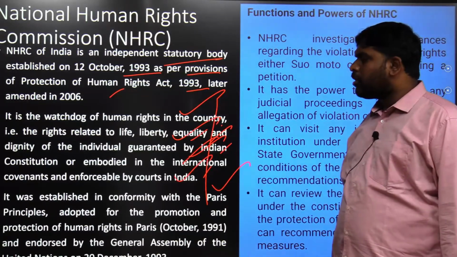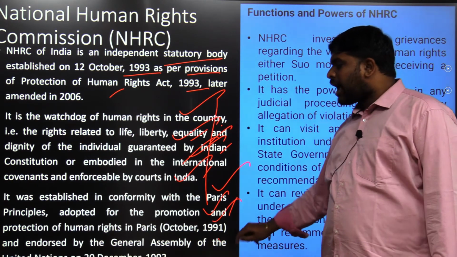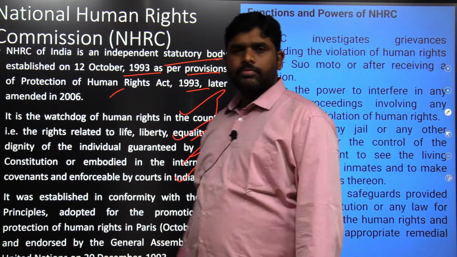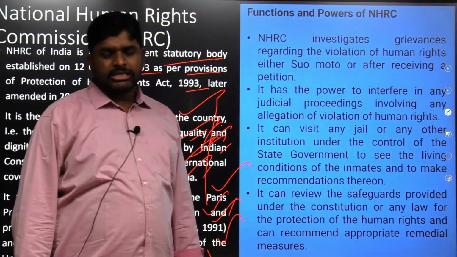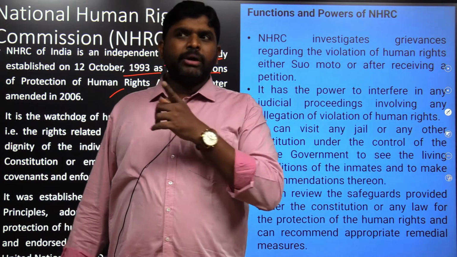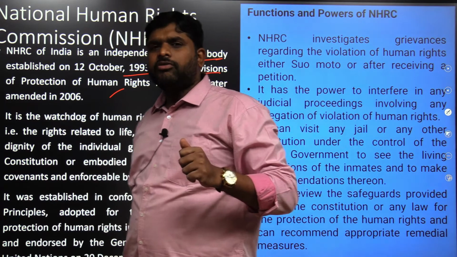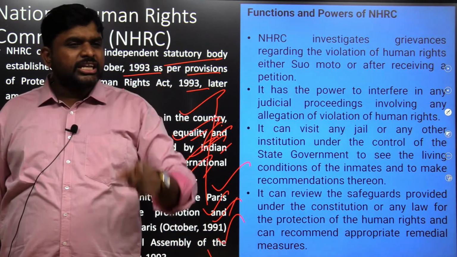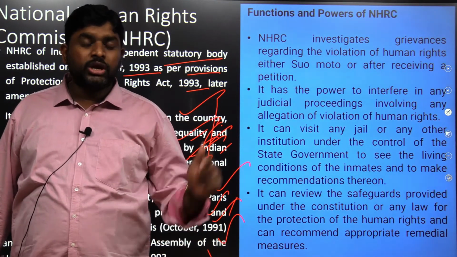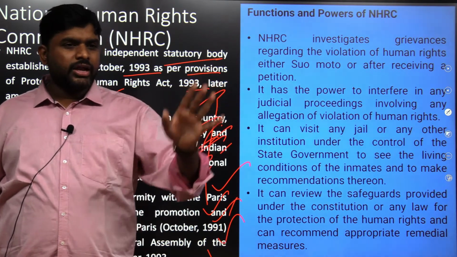It was established in conformity with the Paris Principles, adopted for the promotion and protection of human rights in Paris, and endorsed by the General Assembly of the United Nations. What are the functions of NHRC? NHRC has the power to take a complaint suo motu. By watching TV, somewhere one person is carrying a dead body and has travelled for 40 kilometers. Then NHRC can take the case suo motu. What the ambulance is doing, what the state administration is doing, what the police is doing. So, suo motu cases can be taken by the NHRC.